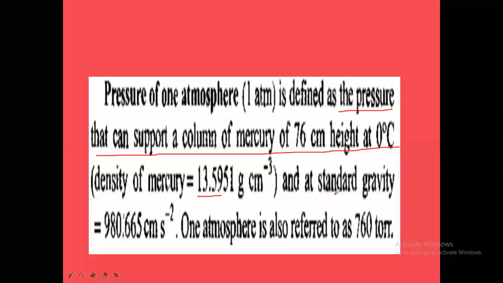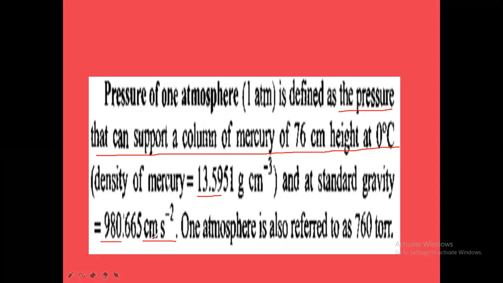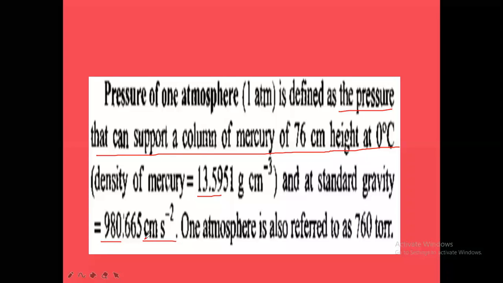And at standard gravity, acceleration due to gravity is 980 centimeters per second square. Centimeters per second square is the CGS unit of acceleration due to gravity. If you take the MKS unit, the value is 9.8 meter per second square. But here we have taken the CGS unit. Acceleration due to gravity in centimeters per second square is 980, you can round off.